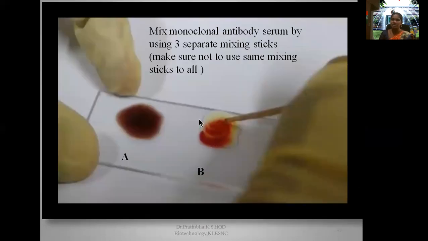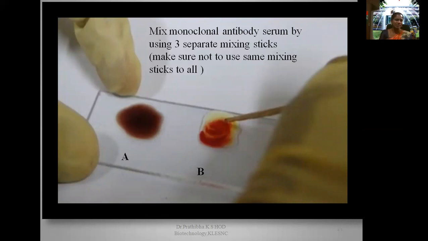That's why you have to use separate sticks for each circle or for each drop of the blood. Make sure not to use the same mixing stick that you used for the A blood group for the second drop of the blood.